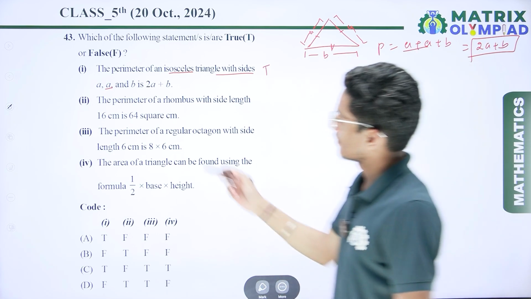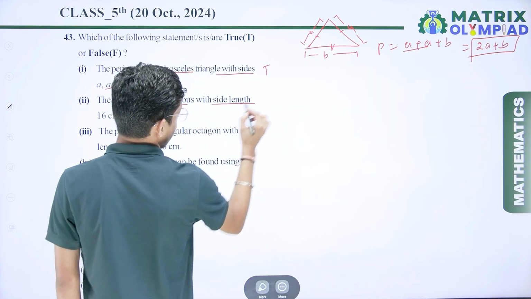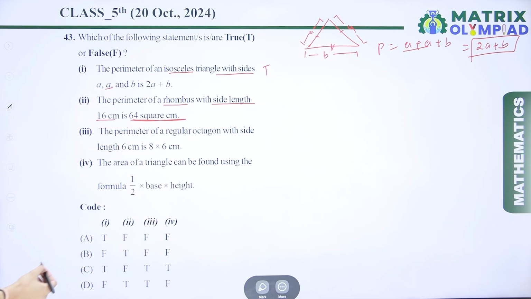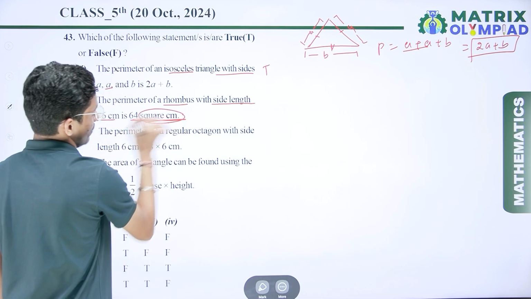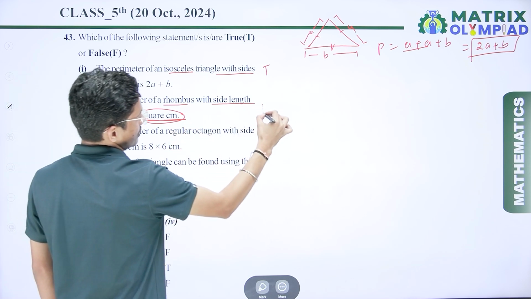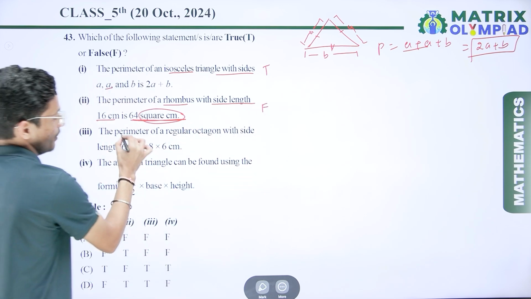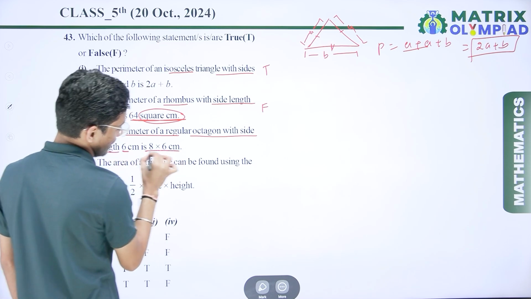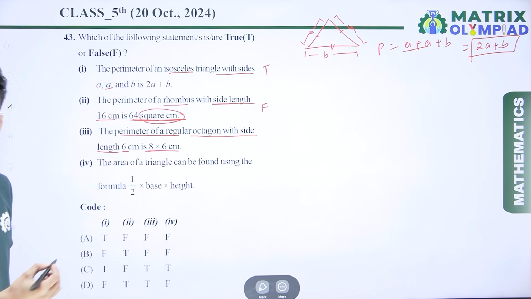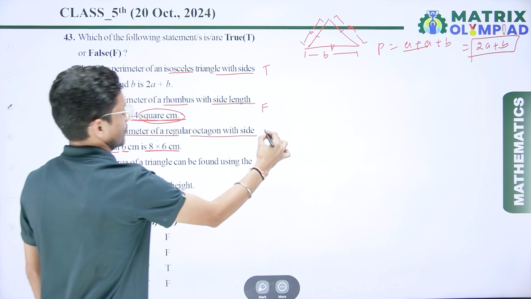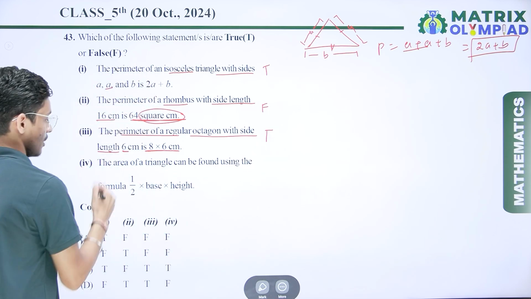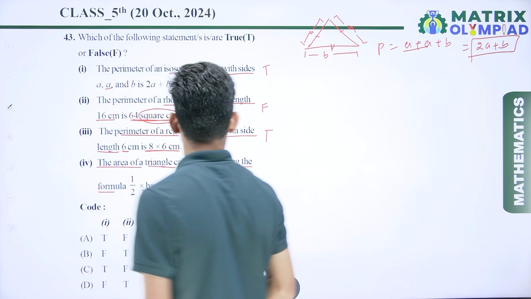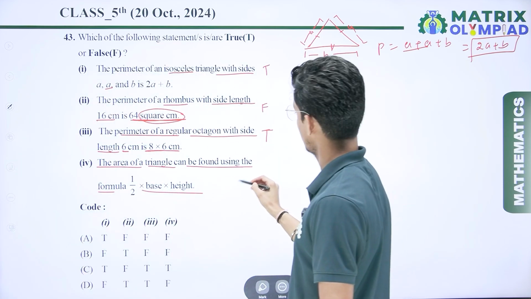If I talk about the next one, the perimeter of a rhombus with side length 16 centimeter is 16 square centimeter. For perimeter we can't use the square centimeter unit, we can use only centimeter. So this one is false. The perimeter of a regular octagon with side length 6 centimeter is 8 multiplied by 6. A regular octagon has 8 sides, so this one is true. The area of a triangle can be found using the formula 1/2 multiplied by base multiplied by height. Yes, this one is also true.